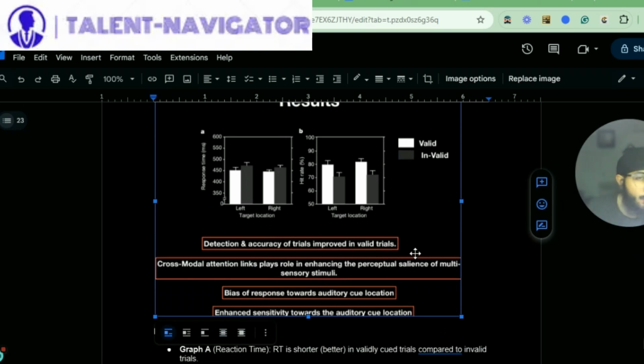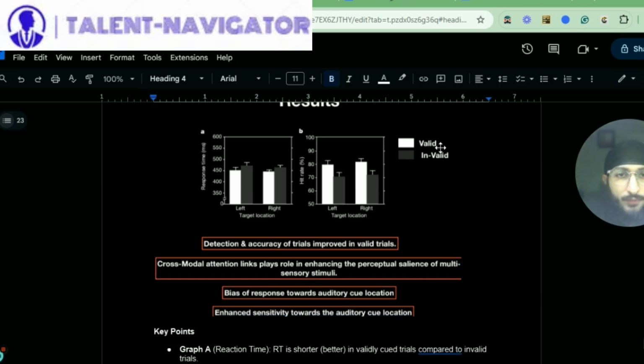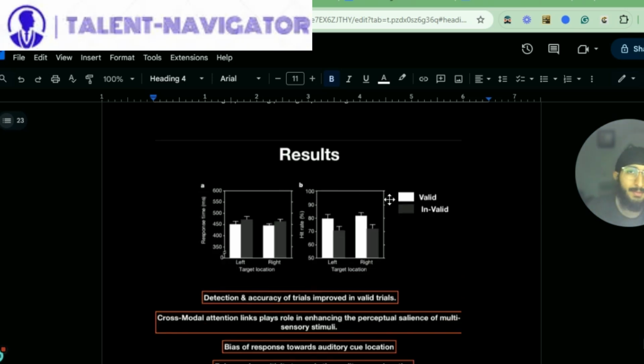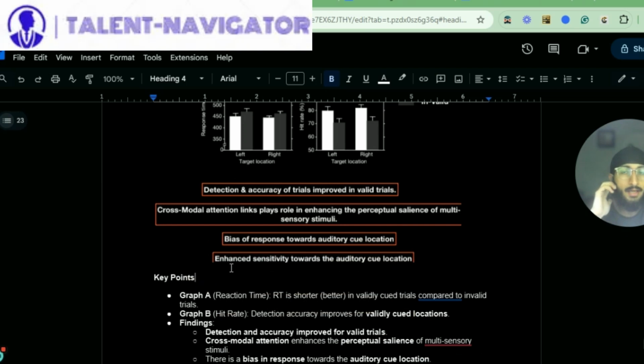Detection and accuracy of trials improved in valid trials. Cross-modal attention links play a role in enhancing the perceptual salience of multisensory stimuli. Bias of response towards auditory cue location. Enhanced sensitivity towards auditory cue location. Valid is basically the white bar and invalid is the grey one. So this is just a brief overview you can see in the slide. Now we'll be discussing it in depth.